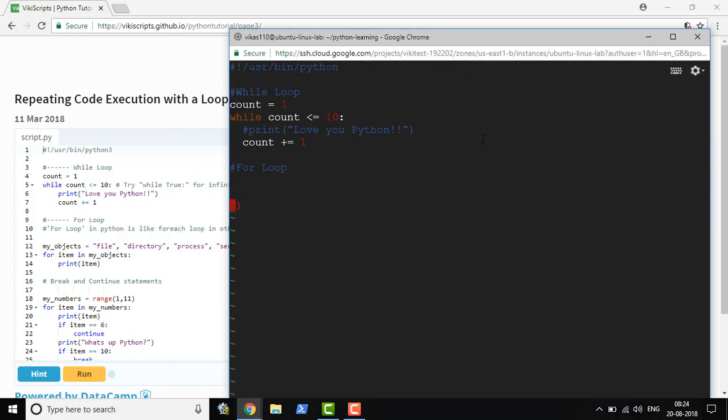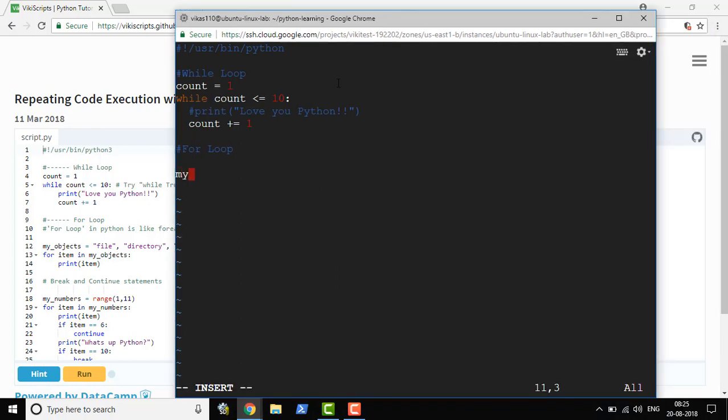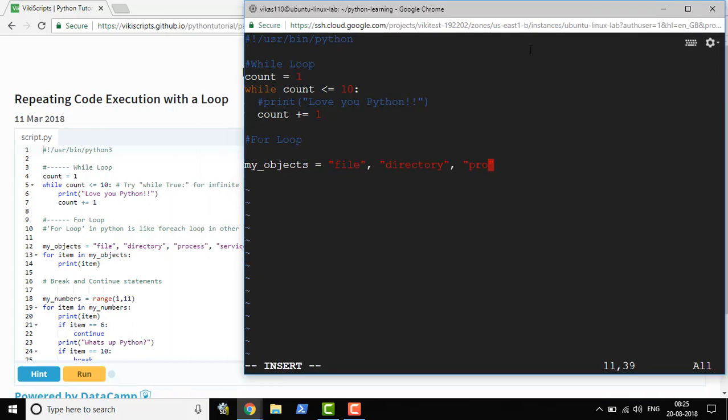I'm going to show you another type of list which stores strings. Call it my objects, with values like file, process. Here also we can use the for loop. So for item in my objects, you could say print item.